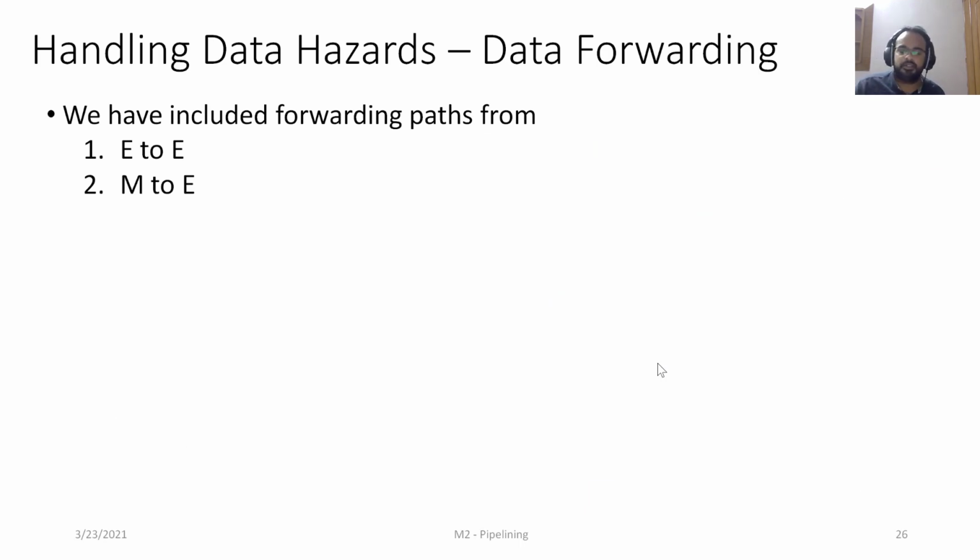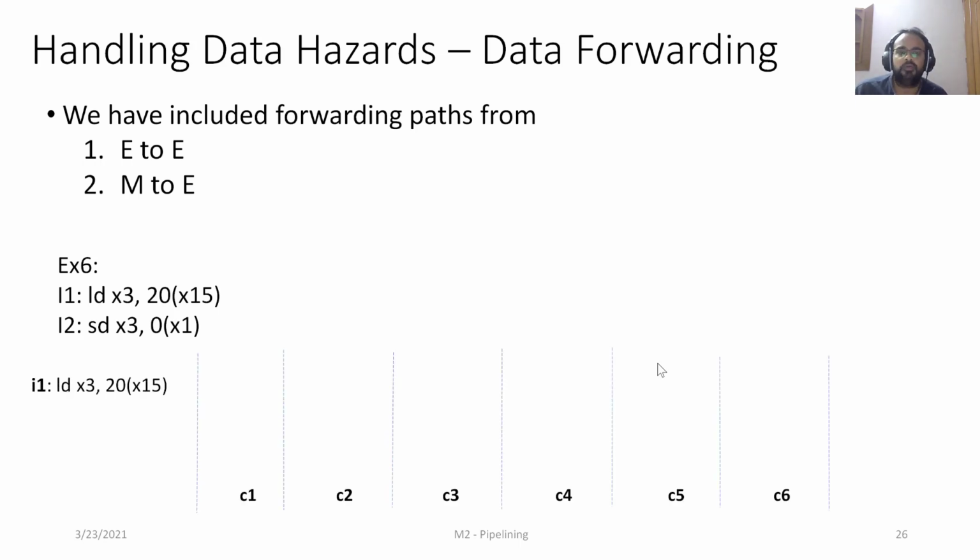In the previous scenario, we introduced two forwarding paths, one from the end of the execute stage, basically RZ, to the beginning of the execute stage. Another is from the end of the memory stage, which is RY, to the beginning of the execute stage. Let's look at another example. Here, the value which is loaded in X3 is being used by I2, basically the store instruction, right? So let's see how, cycle by cycle, the operation would go on.